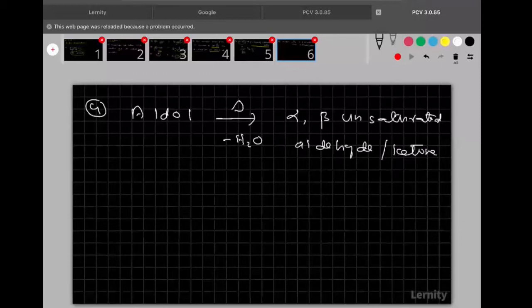And remember everyone, here water molecule removal is there. This one will follow E1CB mechanism. I told you E1CB we are going to see in the next lesson. So in this lesson we are going to see this one. So aldol on heating loses the water molecule and forms finally alpha beta unsaturated aldehyde or ketone.